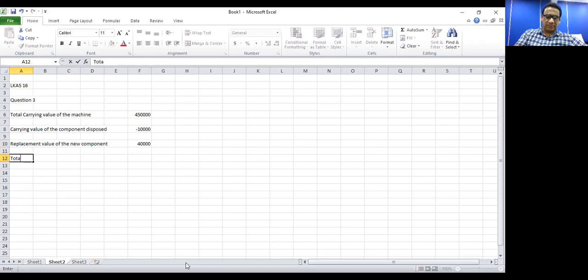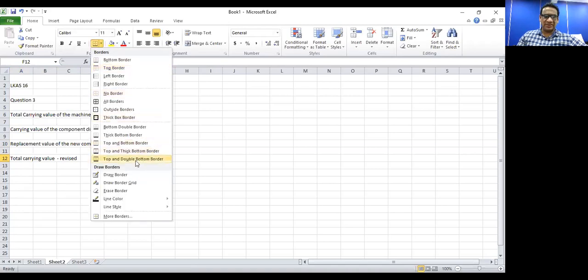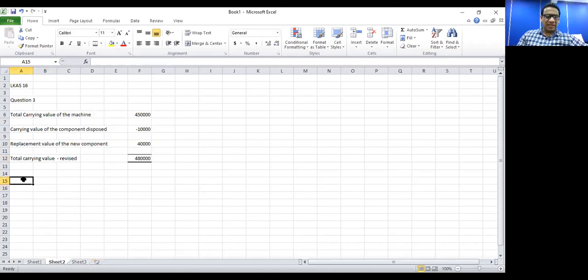Therefore, total carrying value, this is the revised carrying value. So revised total carrying value would be 480,000. As you can see, this is how we obtain that answer, 480,000 revised carrying value. Then of the component you dispose, the carrying value is 10,000 at the time of disposal.